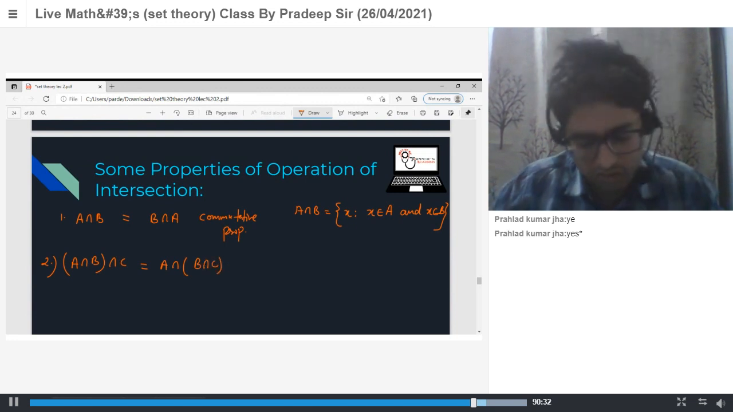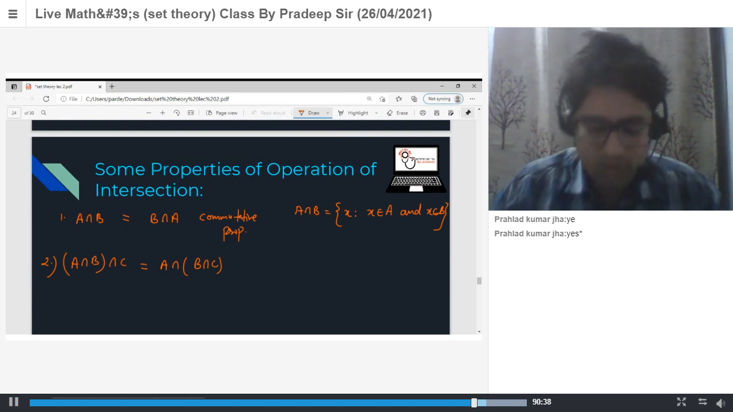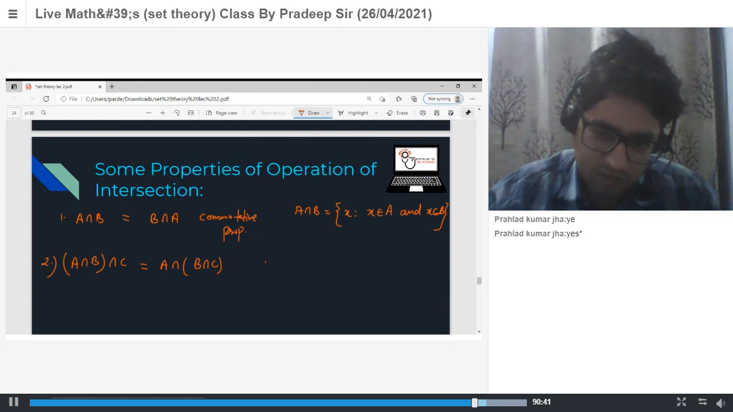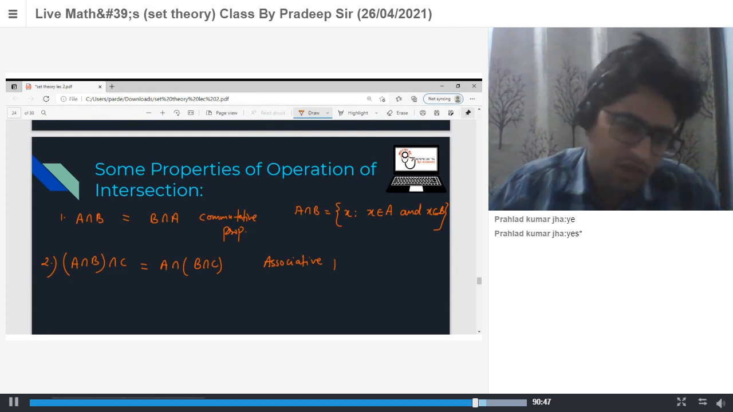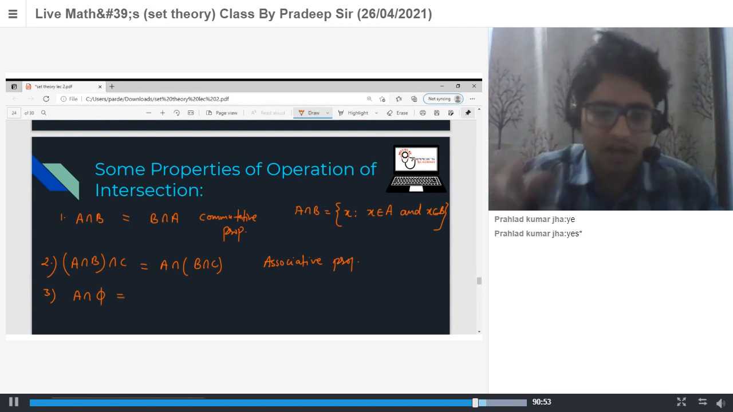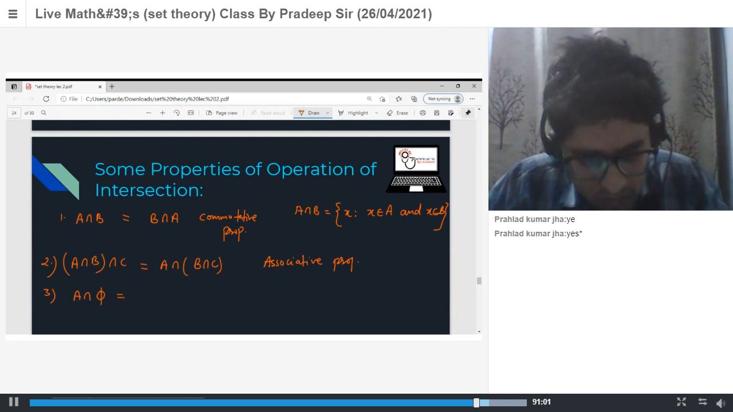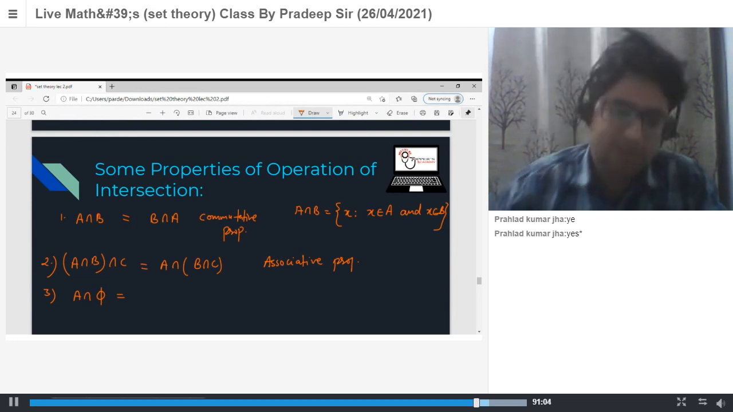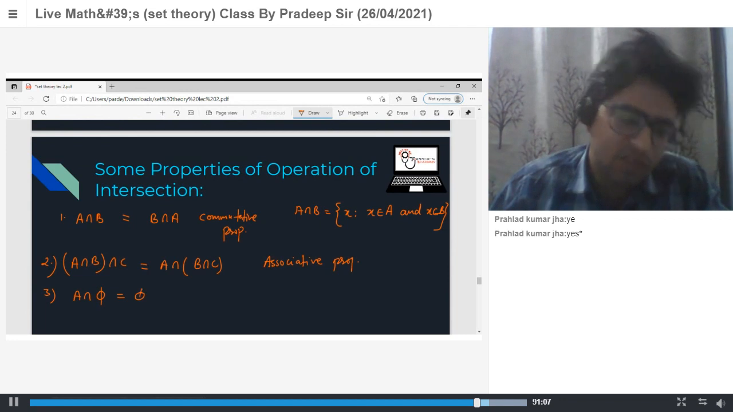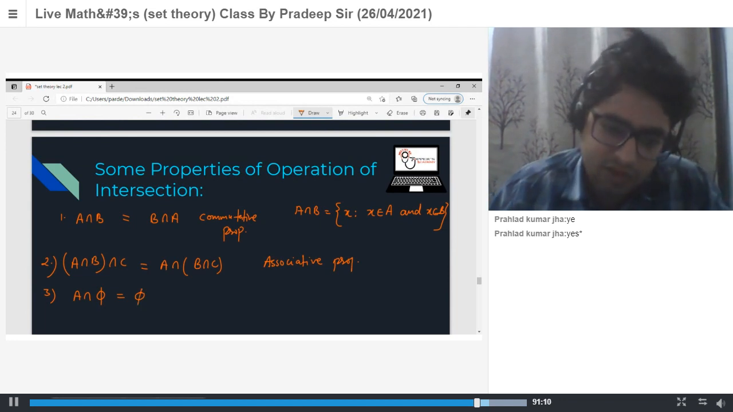Is it true? Yes, sir. So this is known as the associative property. Next one is A intersection empty set is what? Nikit. A intersection empty set is what? Sir, empty set. Very good. A intersection empty is empty set. So this is known as the law of identity element. Similarly, A intersection U, Ayush.